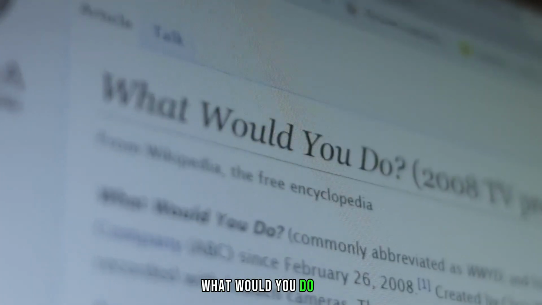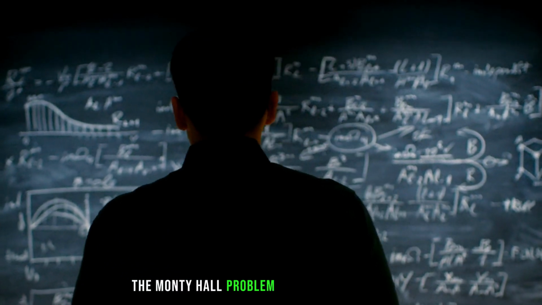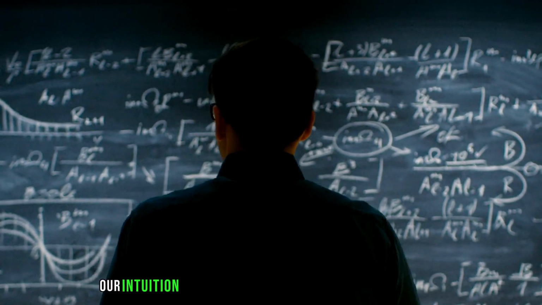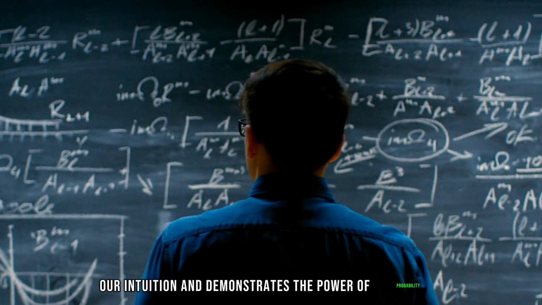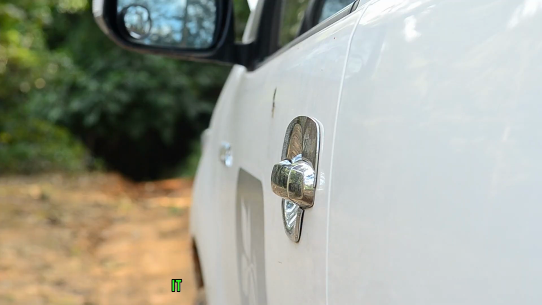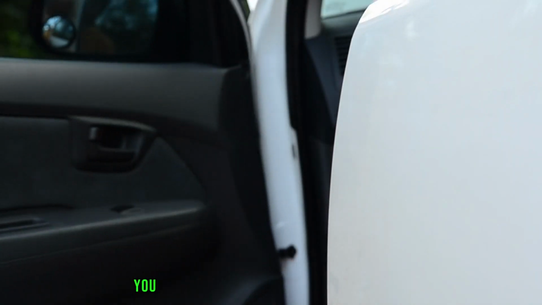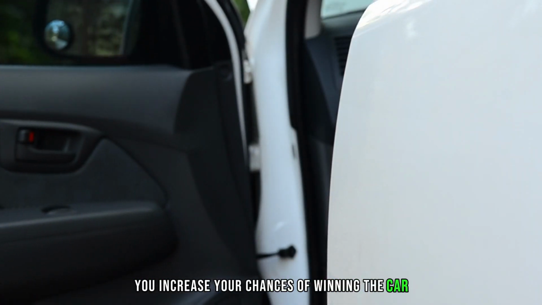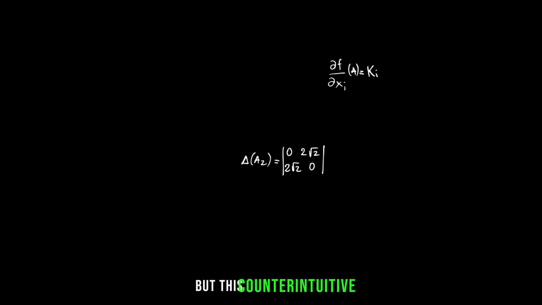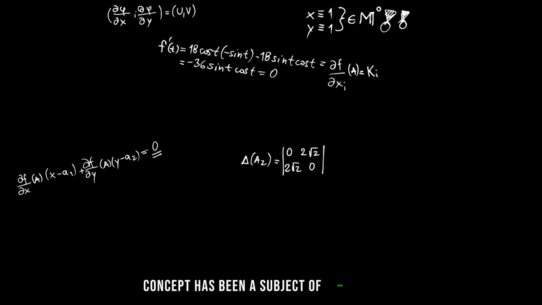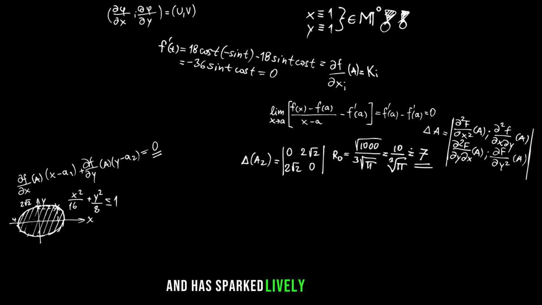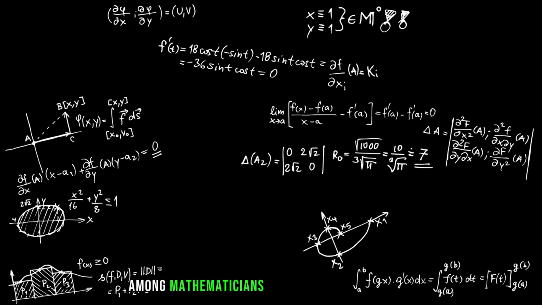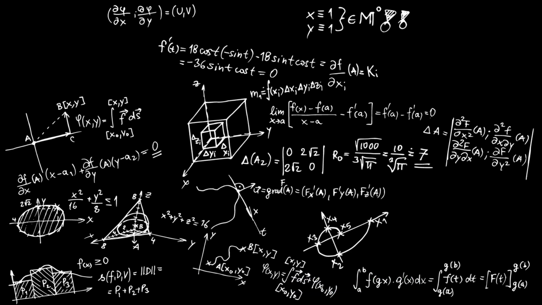What would you do? The Monty Hall problem algorithm challenges our intuition and demonstrates the power of probability. It shows that by switching doors, you increase your chances of winning the car. This counterintuitive concept has been a subject of much debate and has sparked lively discussions among mathematicians and computer scientists.